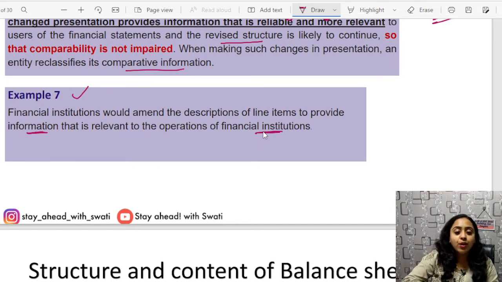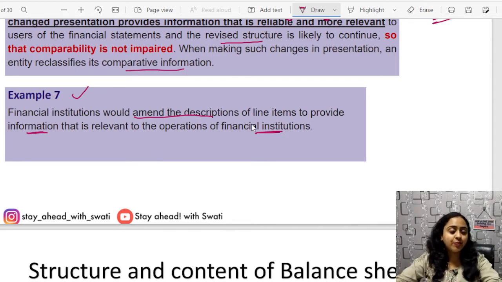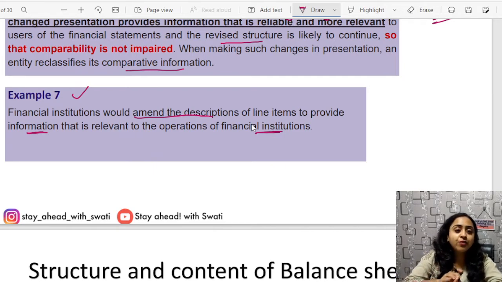They can amend the description of each line item according to the Ind AS to better provide the description and the presentation. Okay, if they are able to provide more reliable and more relevant information, they are allowed to amend the description lines of the financial statement.